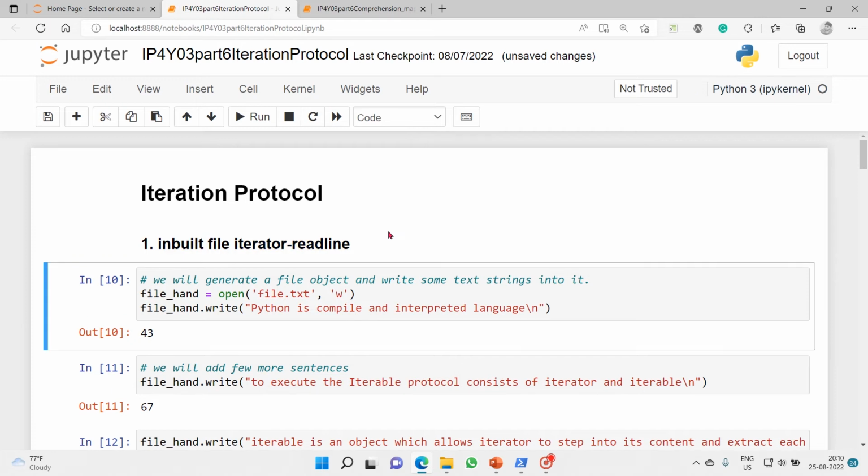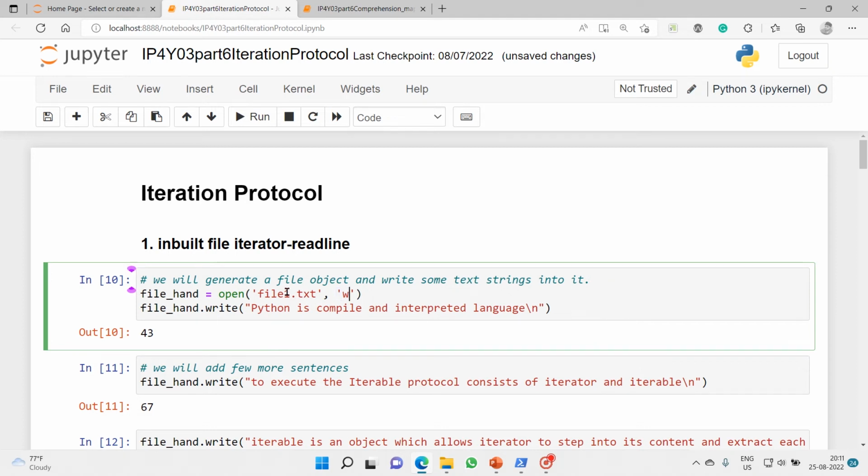Here it is. The first thing we'll do is generate a file object and write some text strings into it. This is our first activity. I will name this file file1.txt and process it in writing mode.